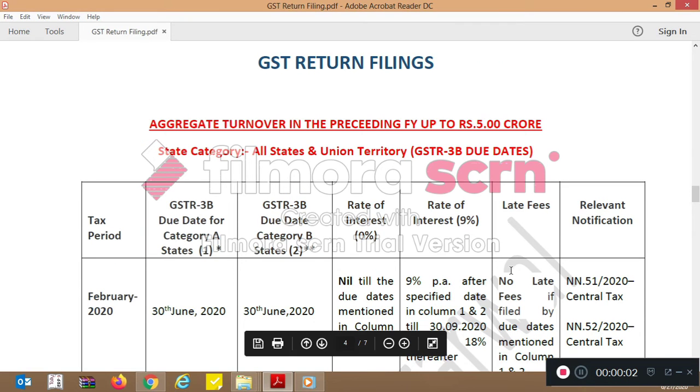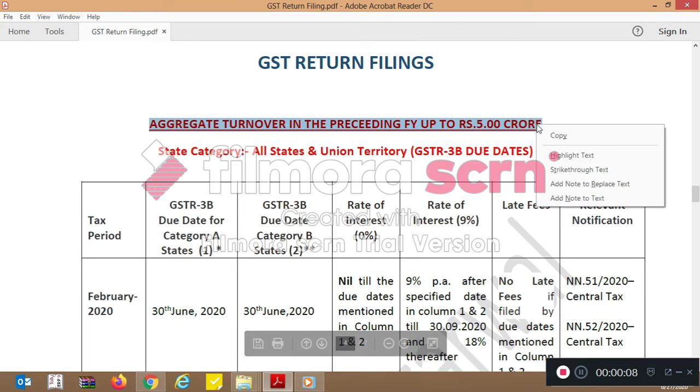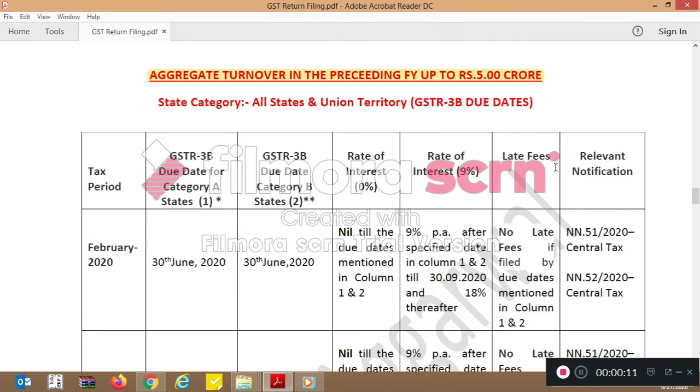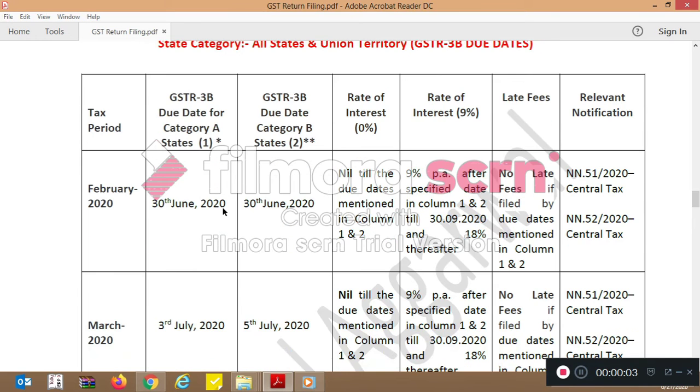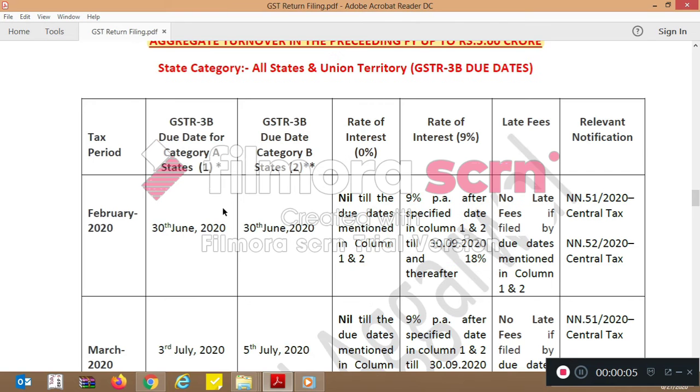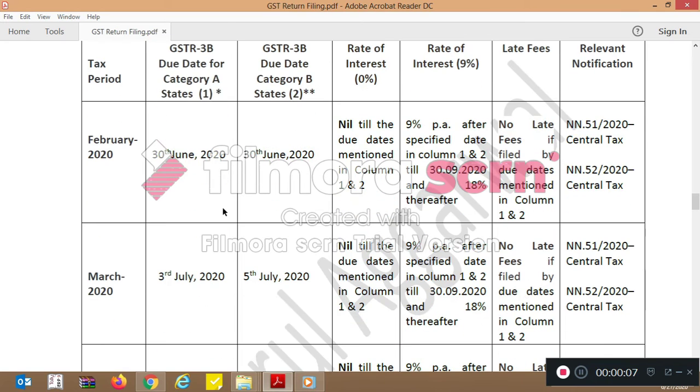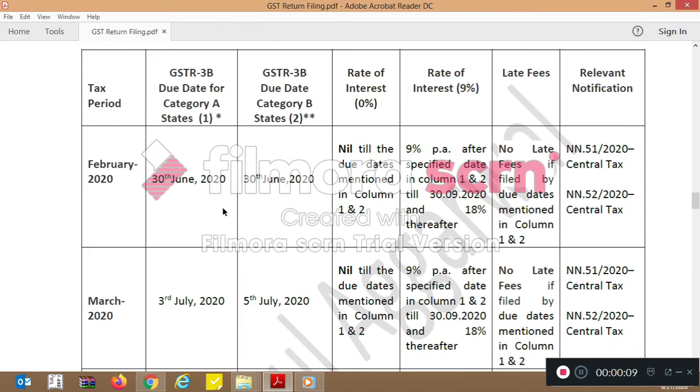Now we'll discuss SSCs having aggregate turnover up to rupees 5 crores. The due dates are different for these SSCs in different states. I have mentioned these states in the document. You can see that for the month of February, it's 30th June for both categories of states. For March, it's 3rd July and 5th July. For April, it's 6th July and 9th July.